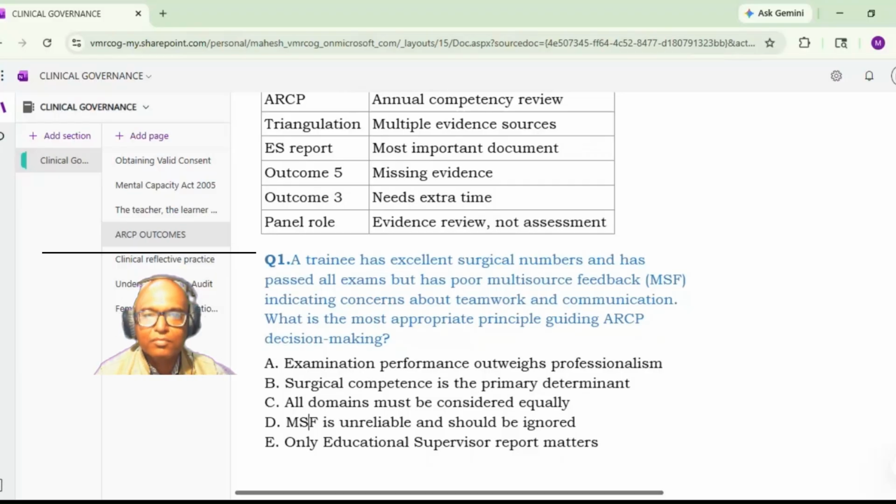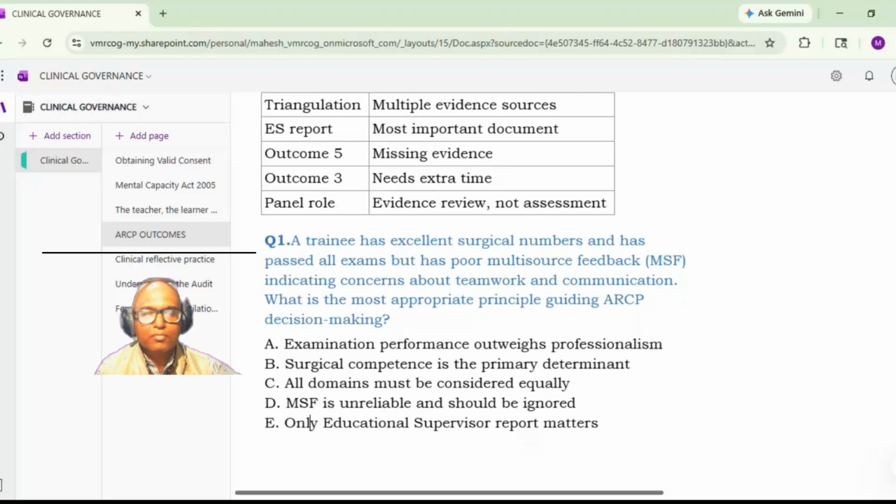A trainee has excellent surgical numbers and has passed all exams, but has poor multi-source feedback, indicating concern about teamwork and communication. What is the most appropriate principle guiding ARCP decision making? A. Examination performance outweighs professionalism. B. Surgical competency is the primary determinant. C. All domains must be considered equally. D. MSF is unreliable. E. Only the educational supervisor report matters. So it is C, all domains must be considered equally.